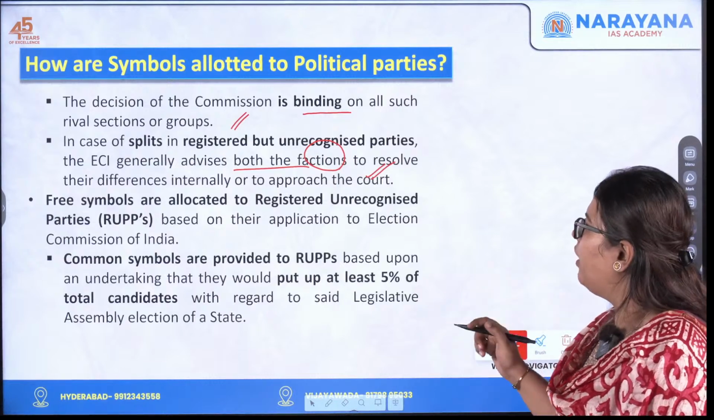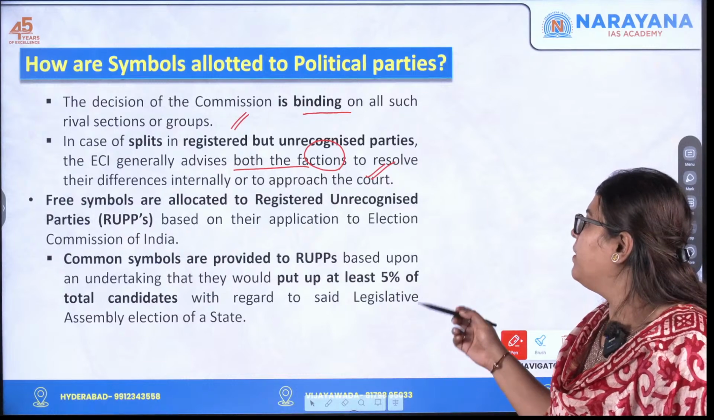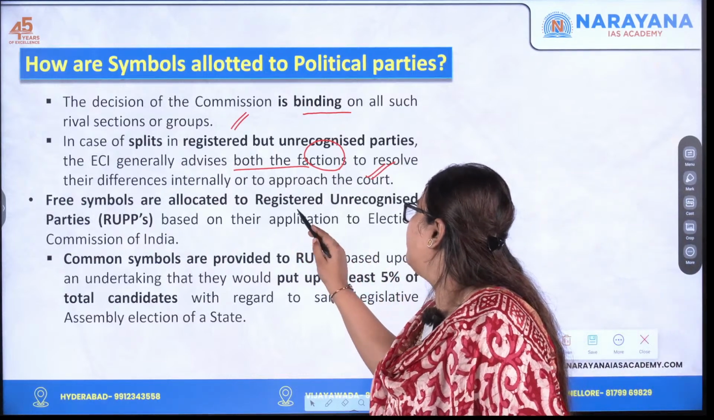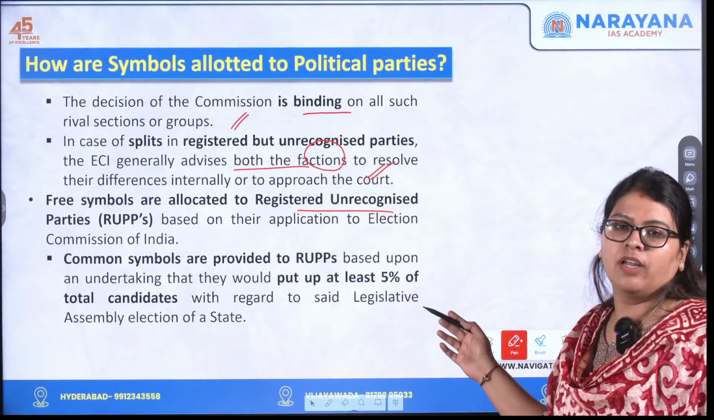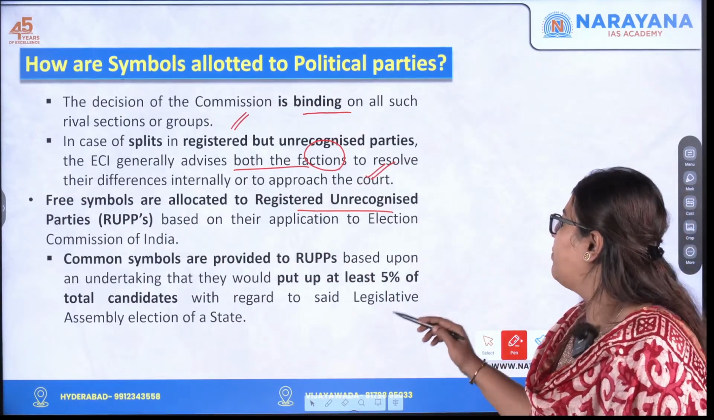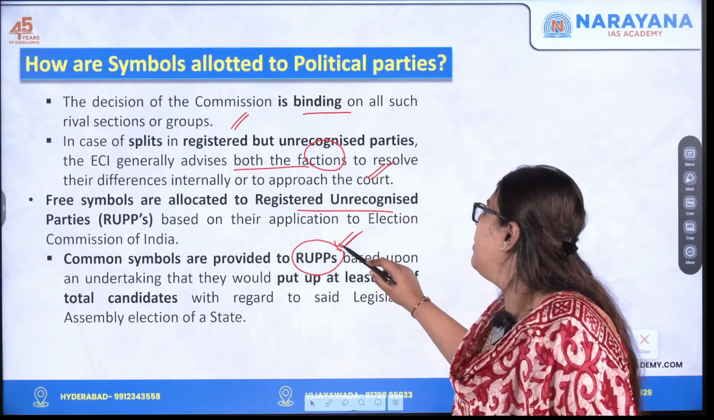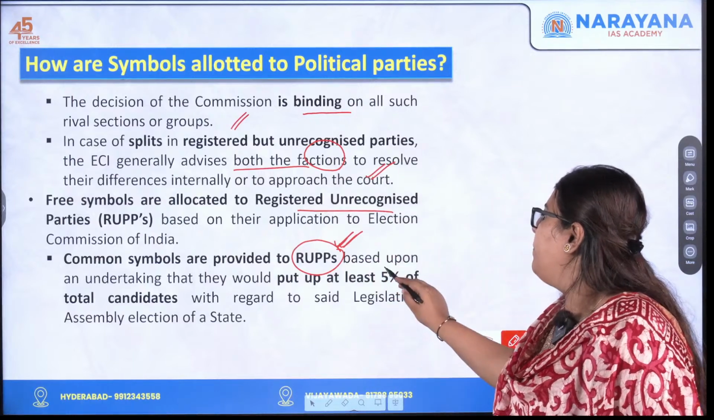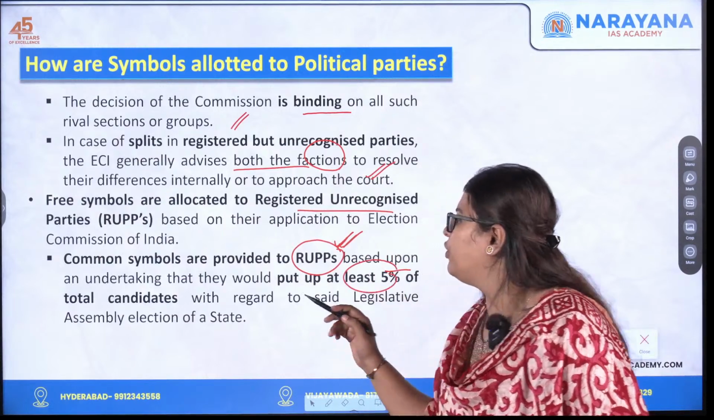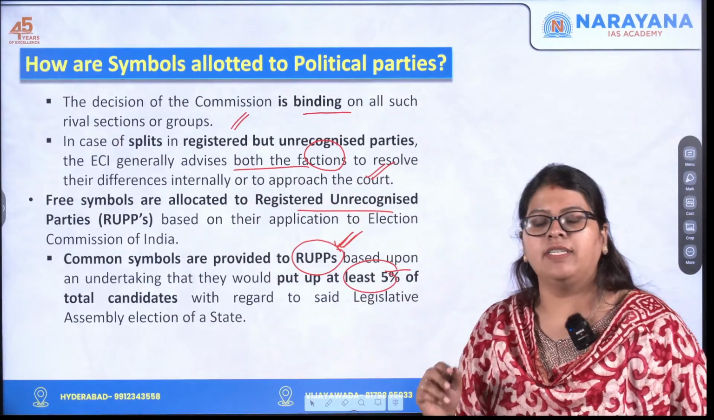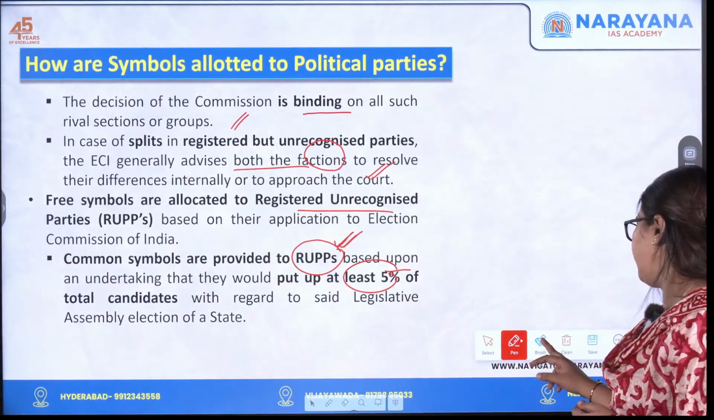Okay, now moving on. These are the reserved symbols. What do you mean by free symbols? They are allocated to registered unrecognized parties based on their application to the Election Commission of India, and common symbols are provided to RUPPs, that is registered but unrecognized political parties, based upon their undertaking that they would put up at least 5% of the total candidates with regard to the said legislative assembly election of a particular state.